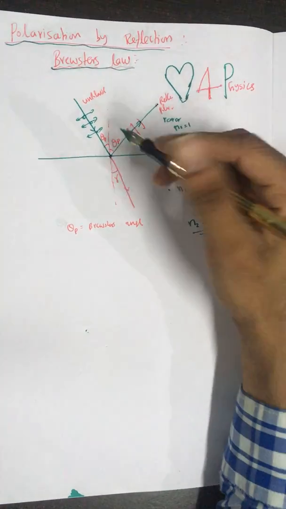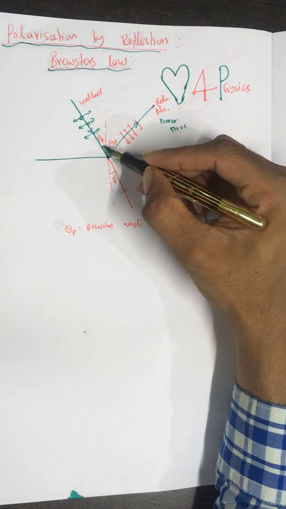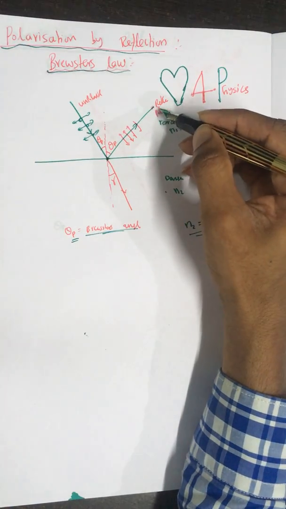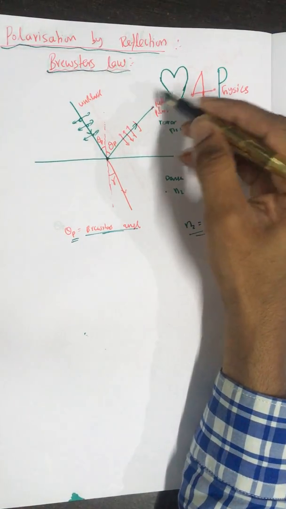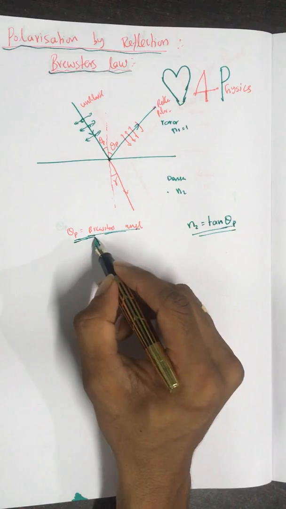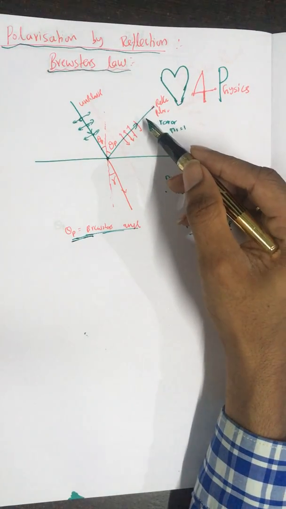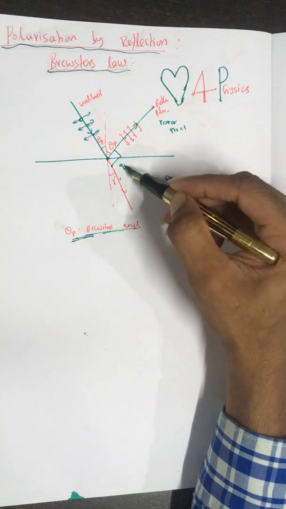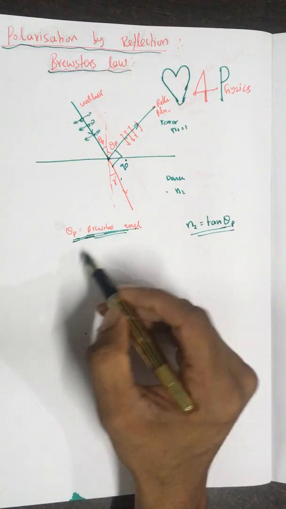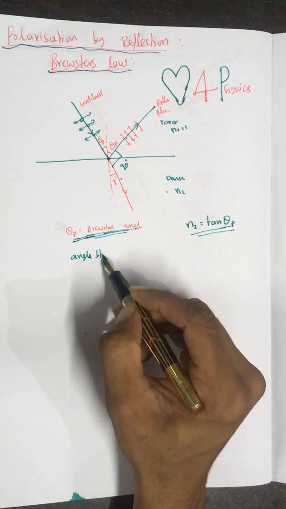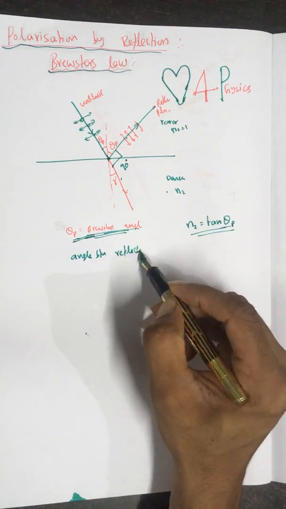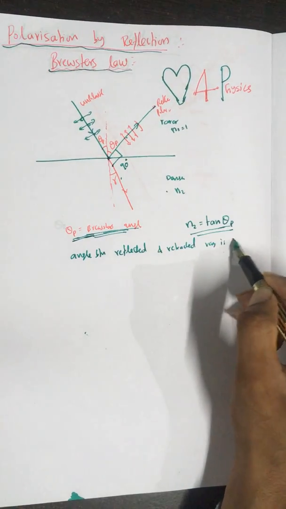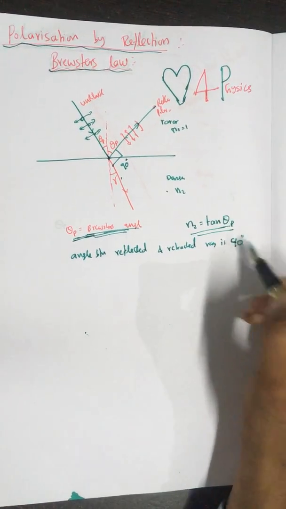I've already told you, for a certain angle of incidence, which we call Brewster's angle theta p, the reflected ray is completely polarized. One more condition for this angle of incidence, in which the reflected ray is completely polarized, is that the angle between the reflected and refracted ray is always 90 degrees.